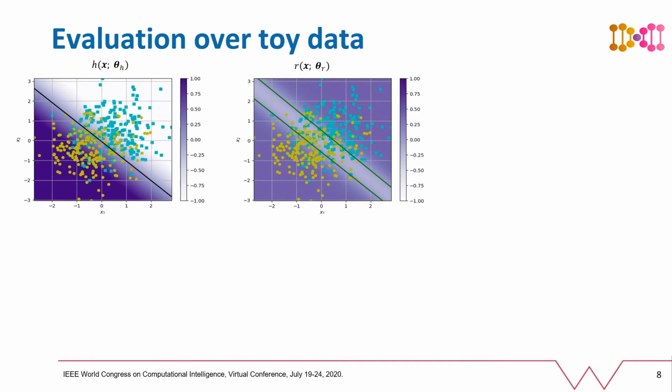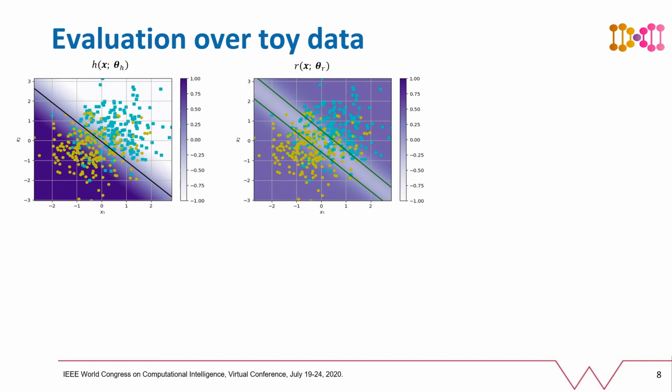The plot on your screen shows the results of training simple neural networks on toy problems with the proposed approach. The decision boundary learned by the predictor is shown in black, whereas the rejection boundary is shown in green. As can be seen in this plot, both the rejection and prediction models have been able to learn their respective decision boundaries. The overlapping region between the two classes will be rejected.